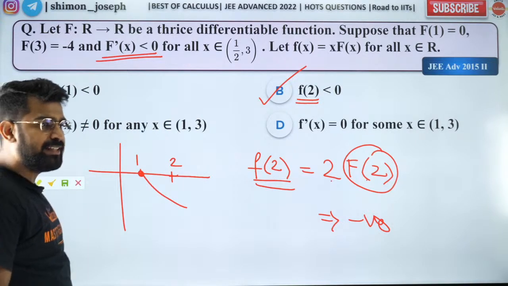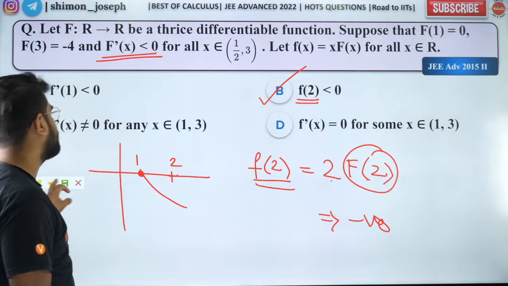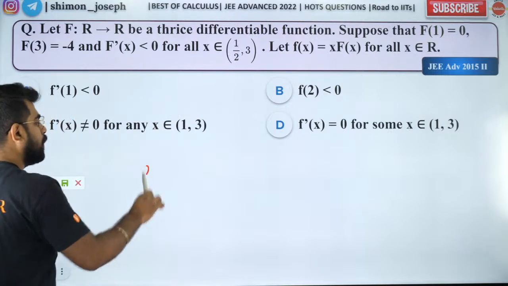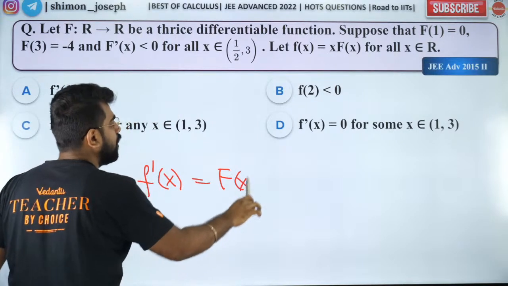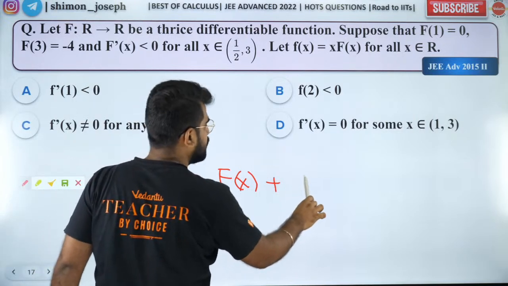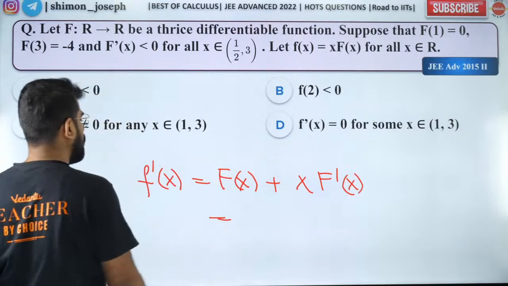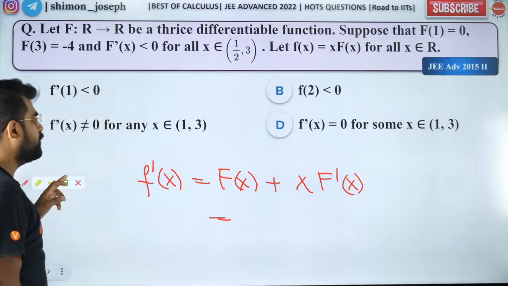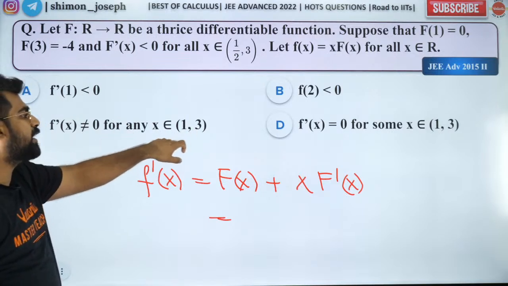Did you all like it? Very good. This is a very easy question. Now the last one. What is f dash of x? F dash of x is equal to capital F of x plus x f dash of x, right? So now you have to find out whether it is not 0 for any x belonging to this interval.